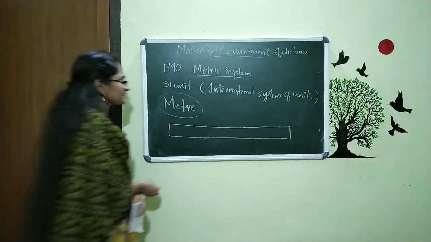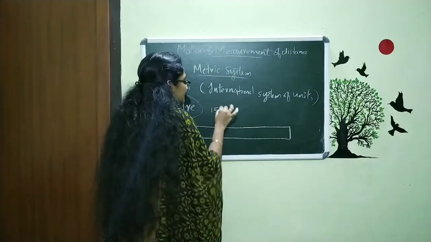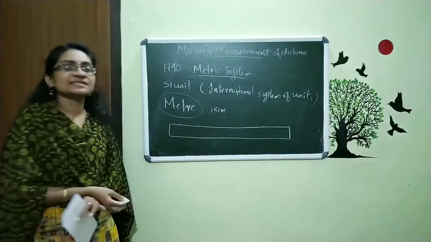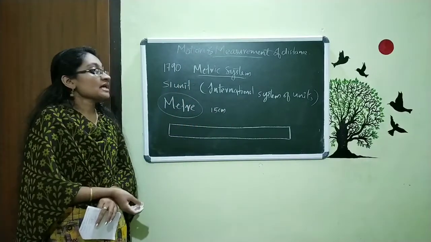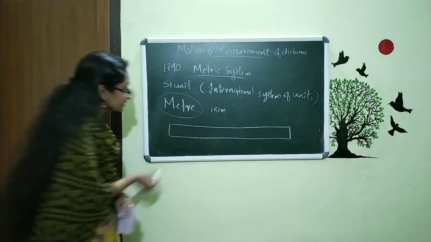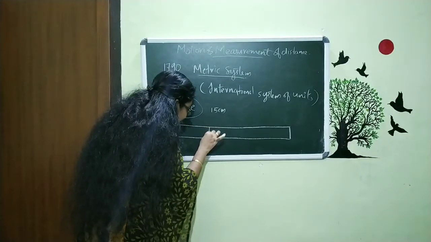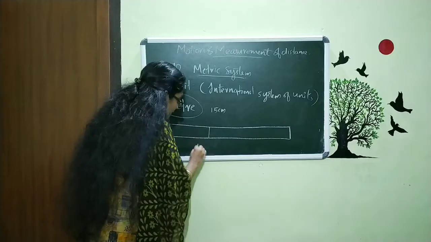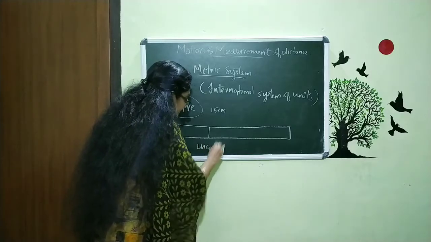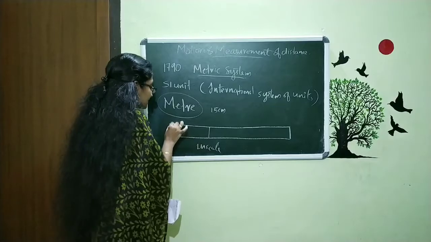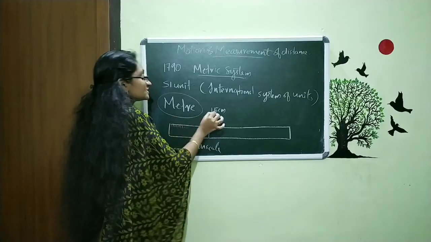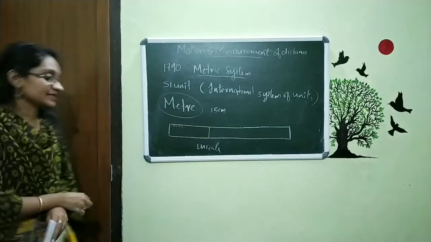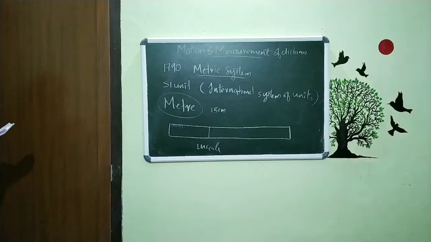What is the length in that? A 15 centimeter small scale or a 30 centimeter big scale you are using. Actually, this 15 centimeter scale is a small region in the meter scale. So this together is what? A 1 meter scale. And this small region is what? This 15 centimeter scale.